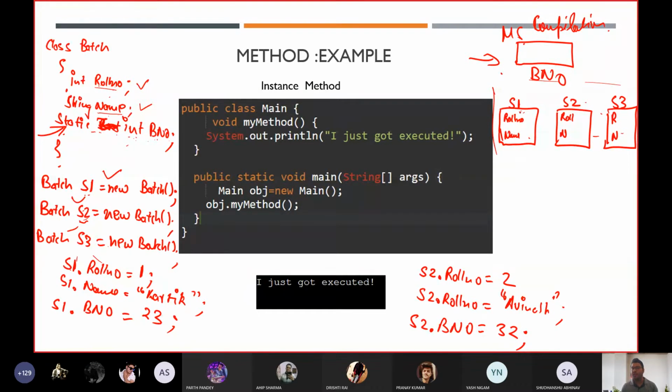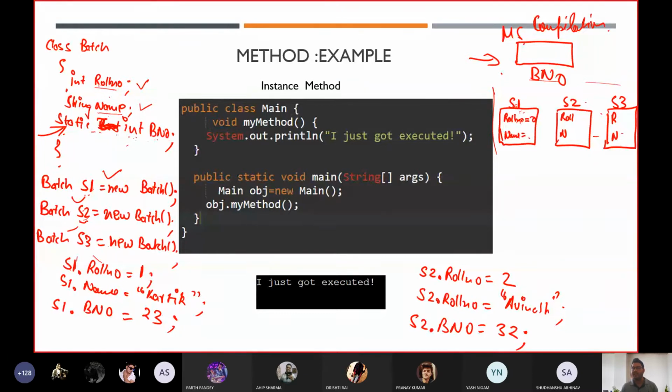Otherwise, if I'm not going to write these variables like s1, in future I'm not able to find out where my object is located. So using this reference variable, we are able to track where our object is located. Now initially, once we create an object, as I told you, we will get default values.